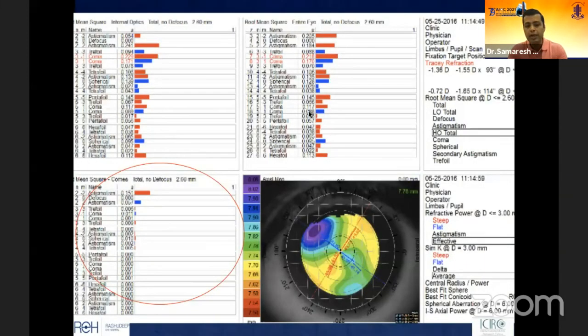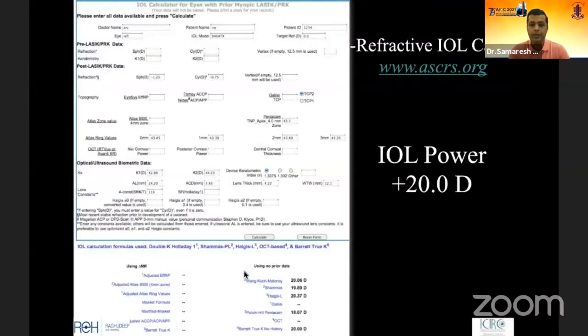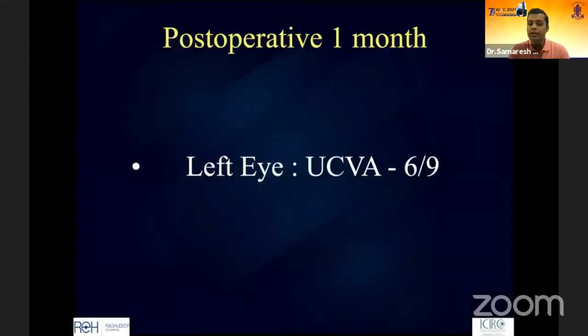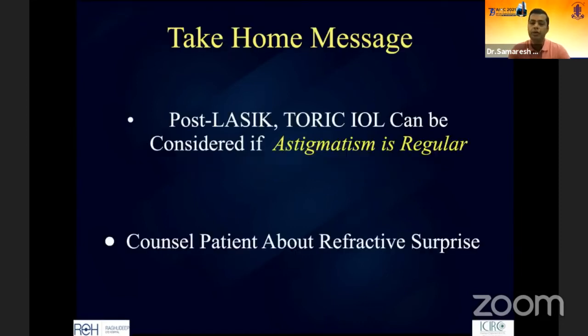The aberration profile was very good. Like I said, a recently done LASIK will have an aspheric profile, so the cornea was in quite good shape. When we calculated the IOL power using the IOL formulas available here, we tended to go with the Barrett Toric formula, which is our go-to formula in any case for most of the surgeries. And we implanted a toric IOL in this patient. Needless to say, because everything fell into place, this was a good patient outcome, and we had an uncorrected distance visual acuity of 6/9, which generally would happen if you use the right formula as well.